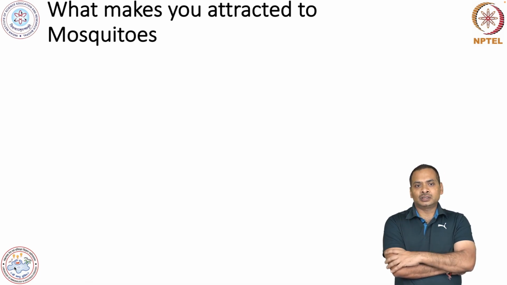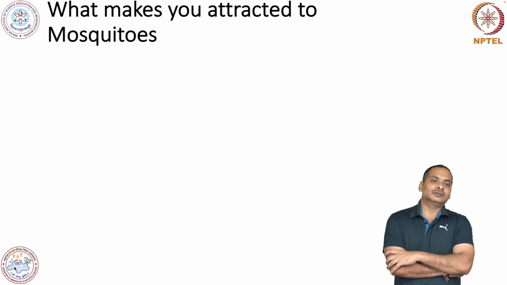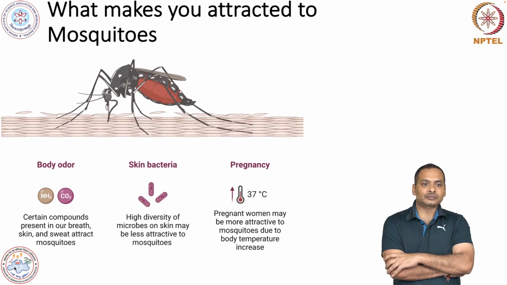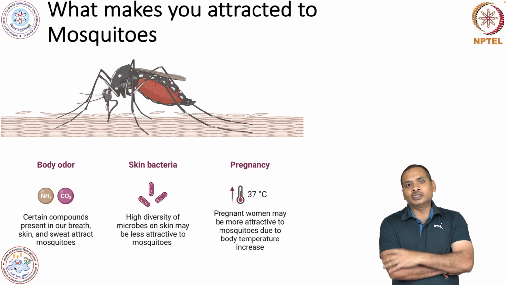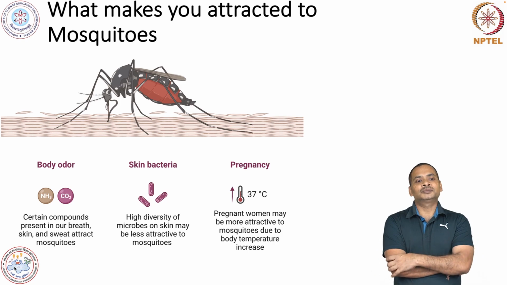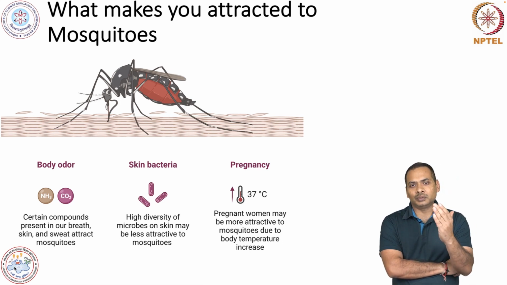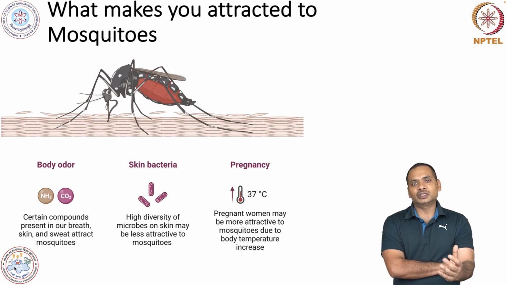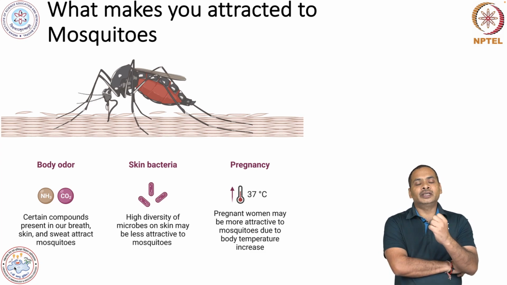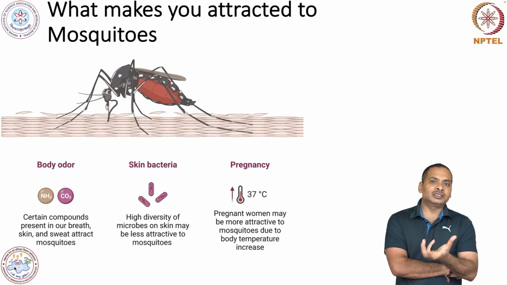So, why is the mosquito the main thing? You know that mosquito bites are quite common in our country. But why does the mosquito come to the individual? You are probably very well aware that these mosquitoes are female. They need a blood meal in order to nourish the egg.